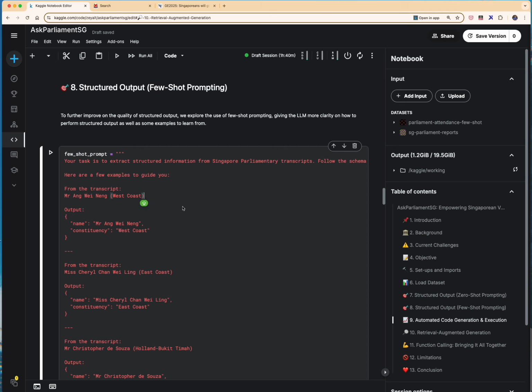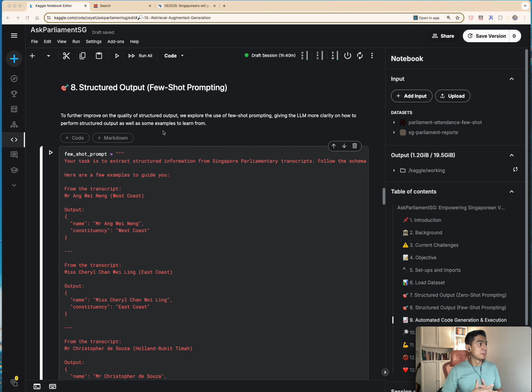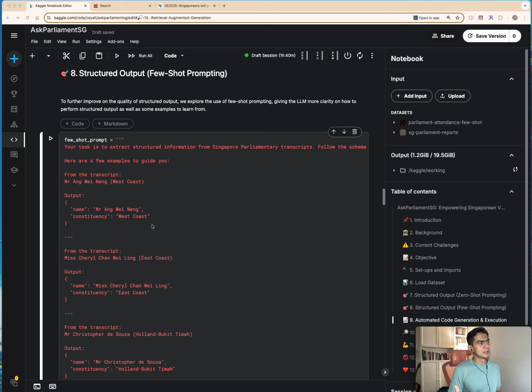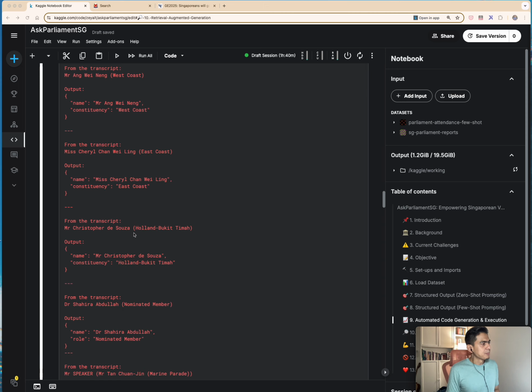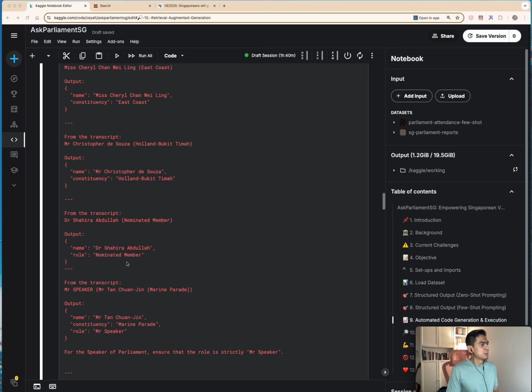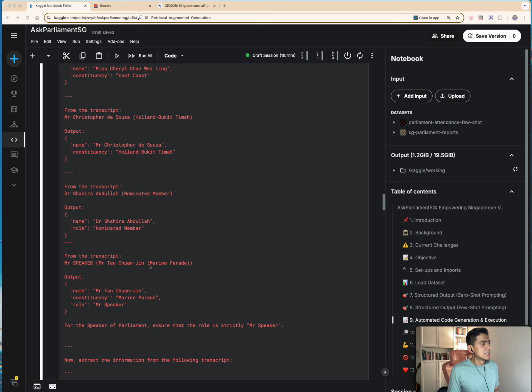So here is where I bring all that learning and areas of improvement into the prompt for few shot prompting. So here I have a few examples that I'm using to guide the LLM to follow. In the example of this, what should our output look like in terms of which one should be the name, which one should be the constituency. Not just name and constituency, but also name and role. For example, here, this should be the name, this should be the role. And the Speaker of Parliament is a special case where it has three things that we need to parse out: the role, the name, and the constituency.